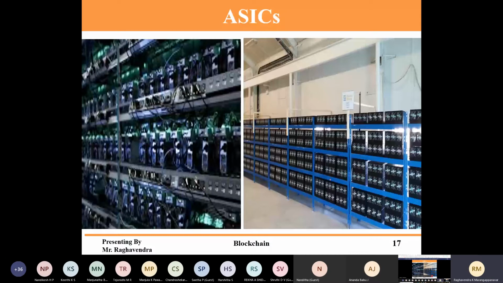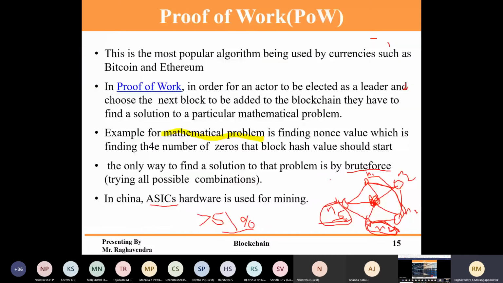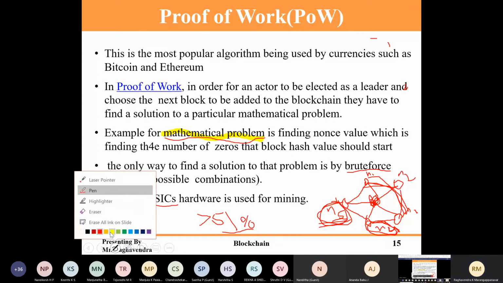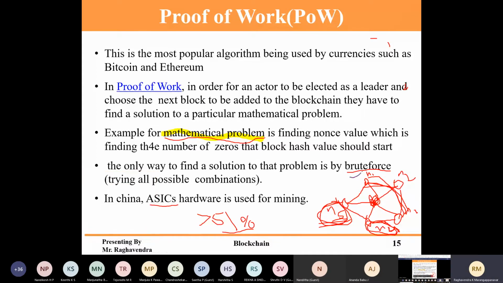Here all are trying to solve this mathematical problem, which is not actually required. Everyone wants to be the winner, and everyone is using ASICs, so everyone is wasting their computational power. If any one of them has more computational power than the others, then definitely he will be the winner, and all the other resources will be wasted.